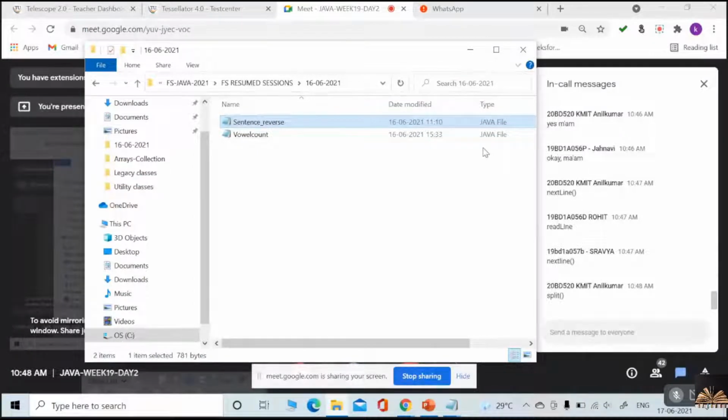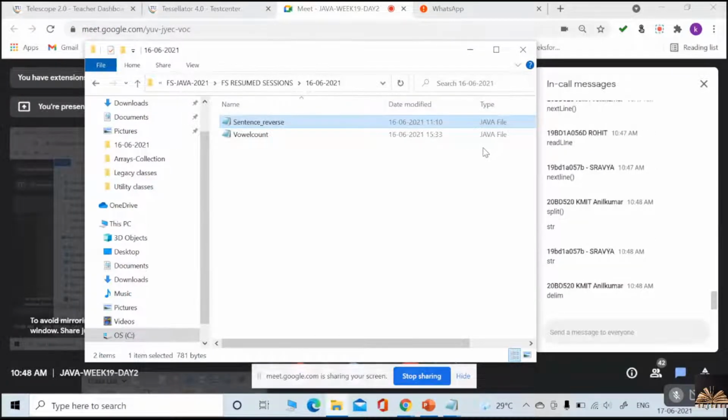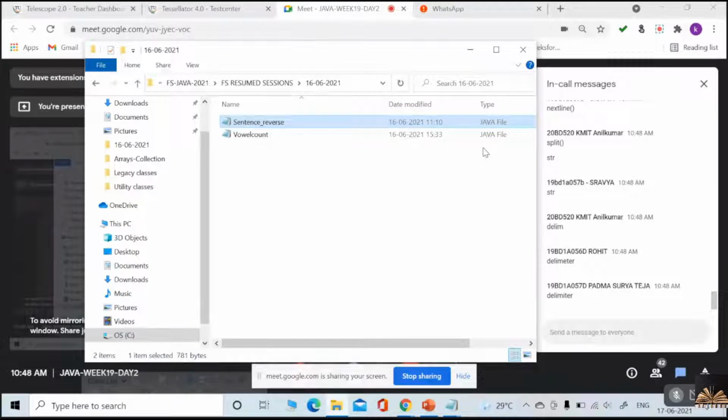Delimiter. Based on the delimiter, suppose space, hello students, I'm giving the delimiter only space. Based on the space, you will split the string. So hello students, how are you, these 5 words will be returned into a string array.